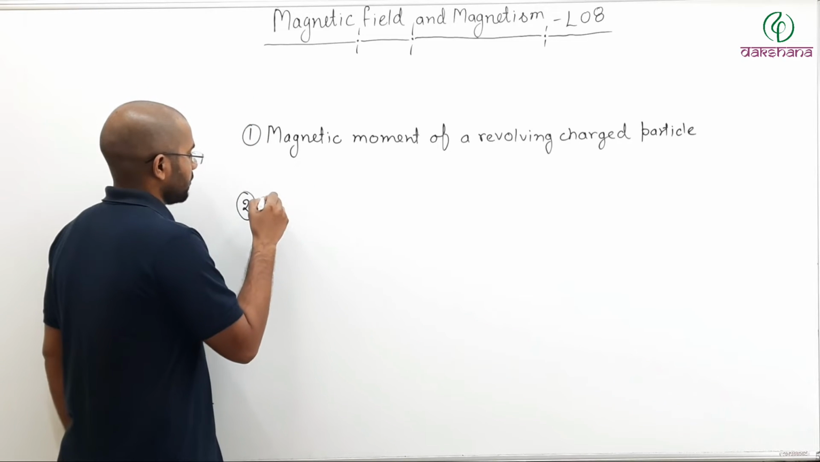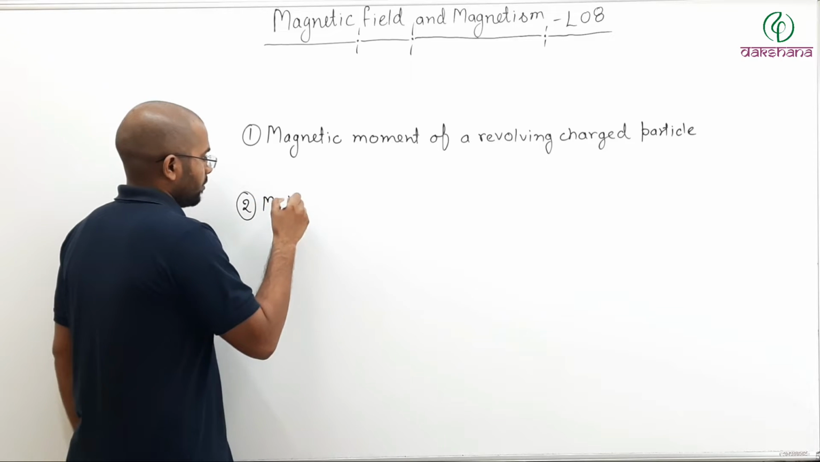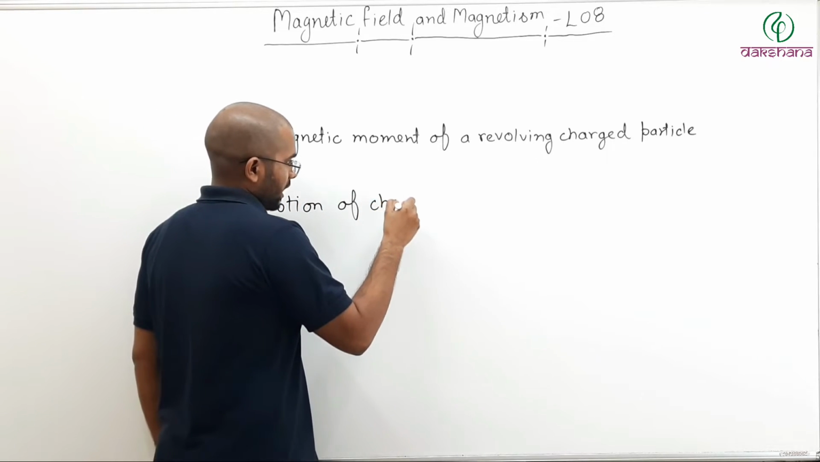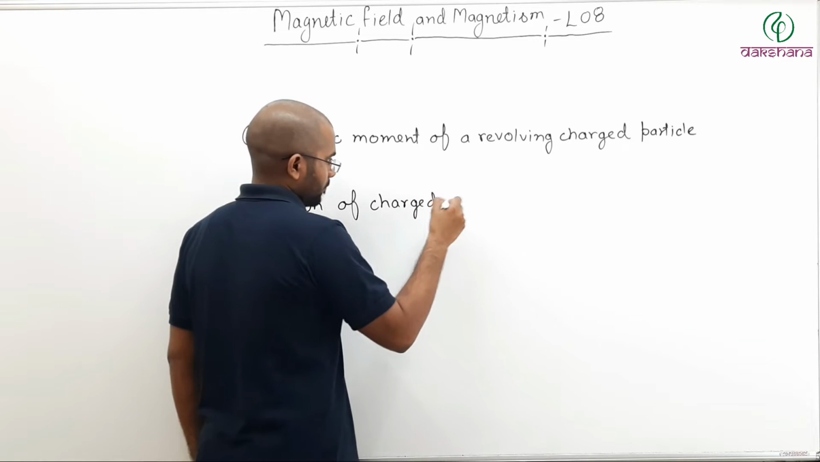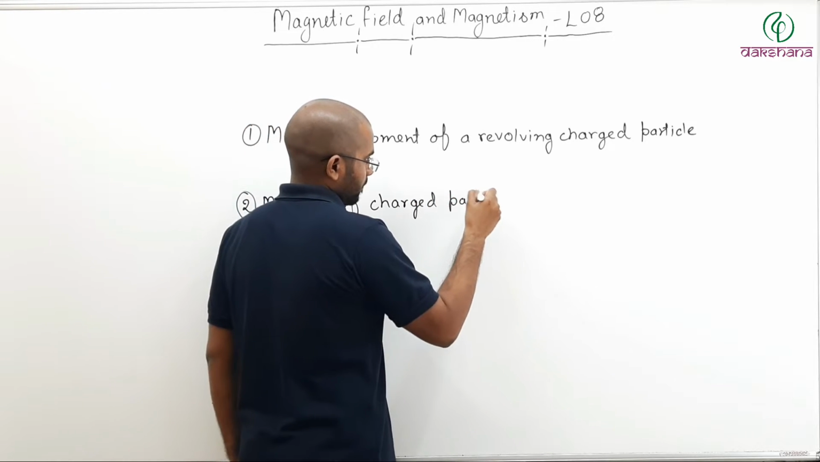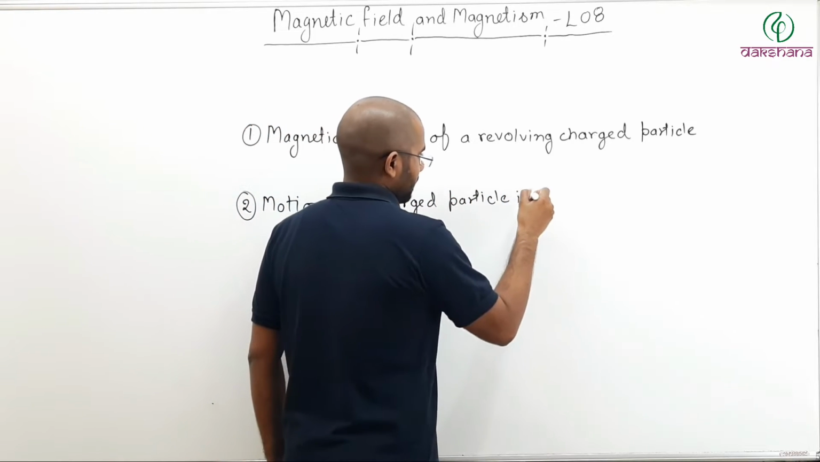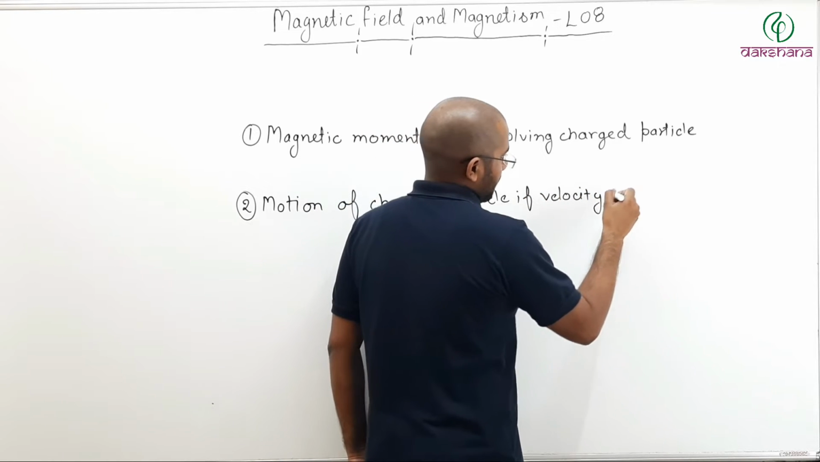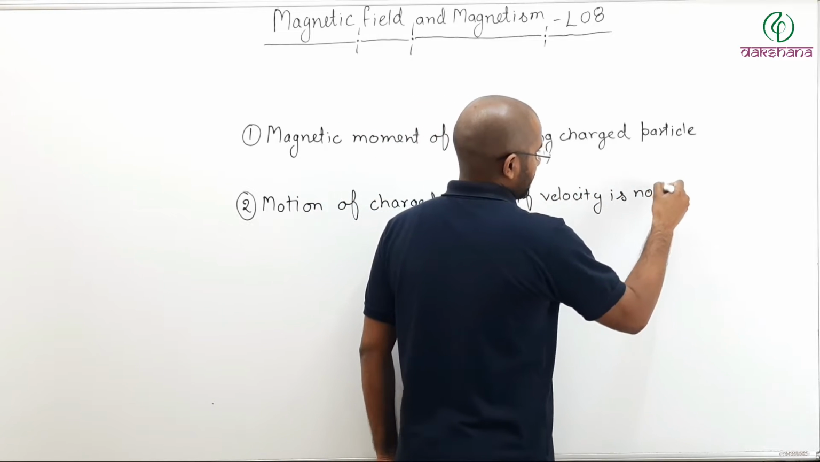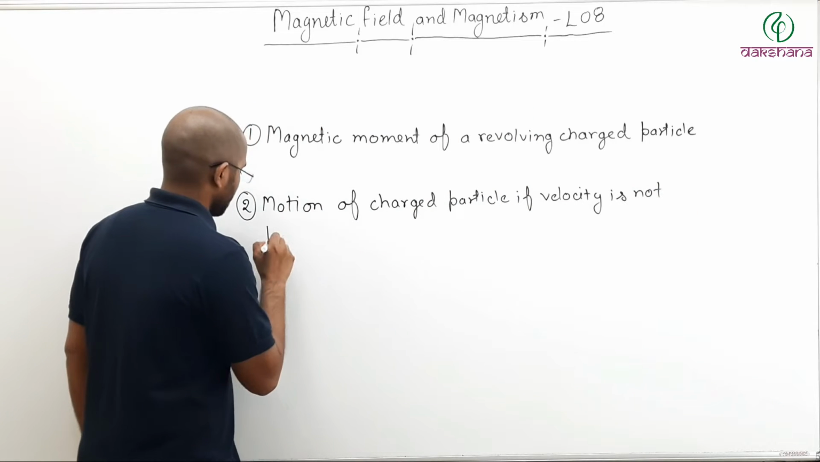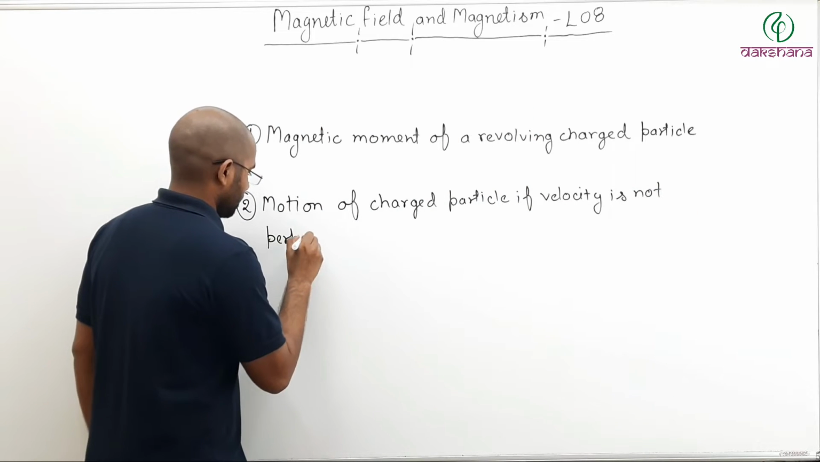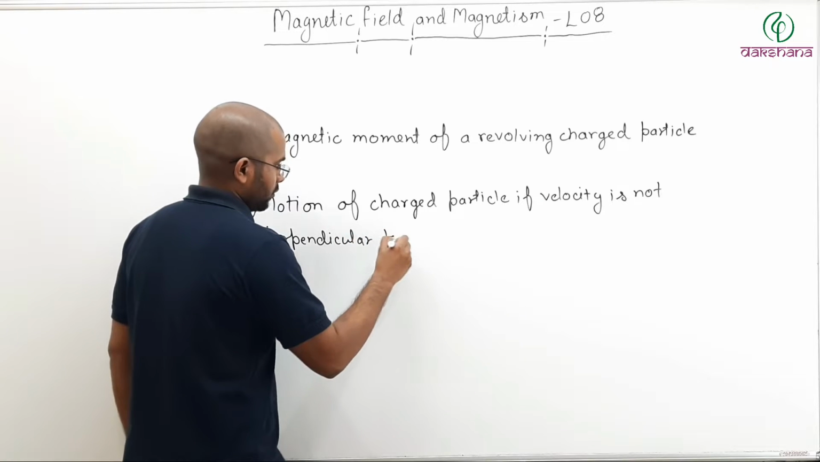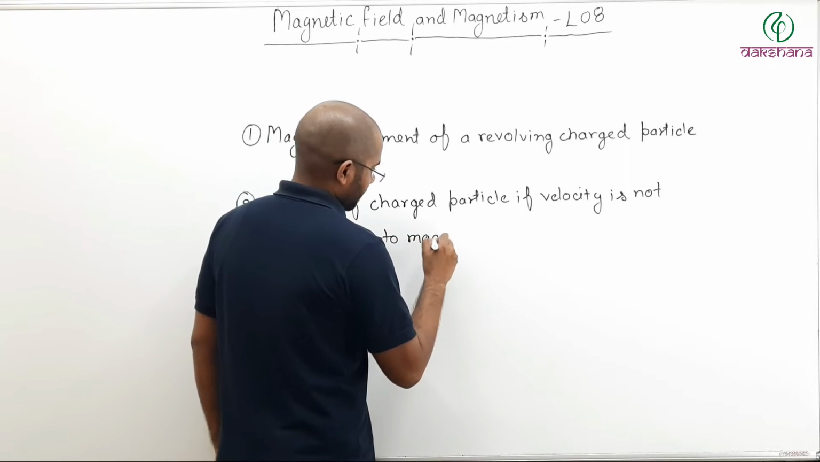So the second topic which we will discuss is motion of a charged particle if velocity is not perpendicular to magnetic field.